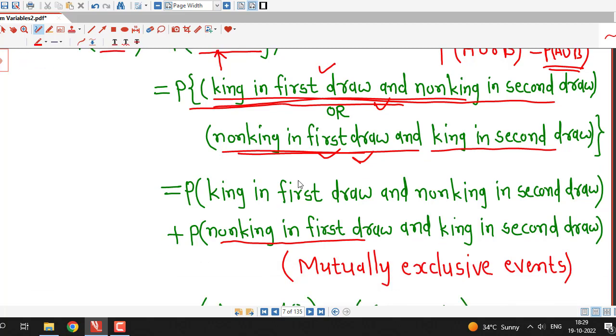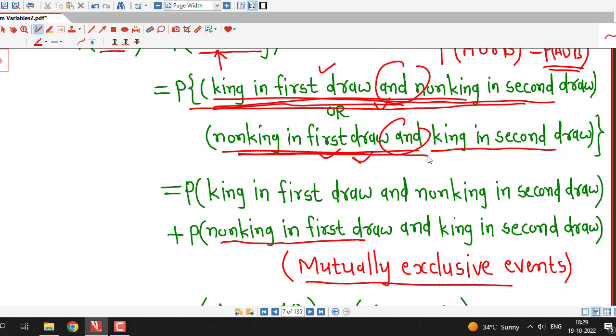We can write this because these 2 events are mutually exclusive, therefore the probability of their union is equal to the addition of their probabilities.